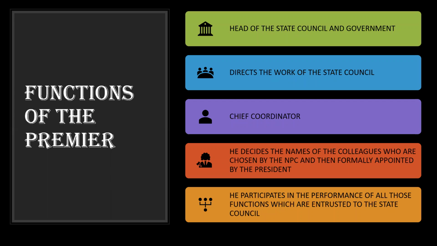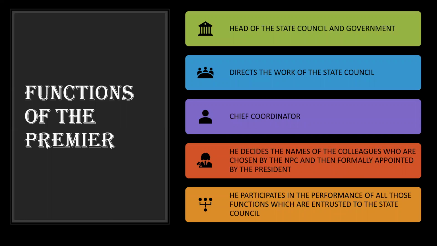Now let us look at the functions of the Prime Minister. He is the head of the State Council and also the government. So he directs all the work of the State Council because he is the head of it. He is also the chief coordinator because all the ministries and commissions come under the State Council. So he coordinates the task of all of them.